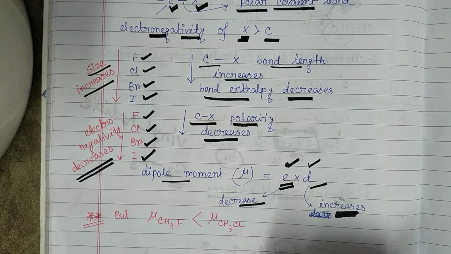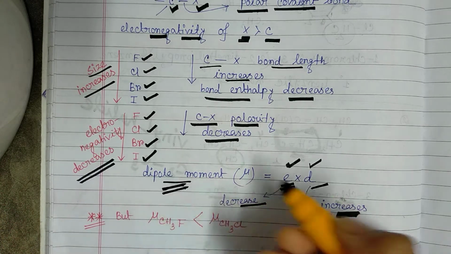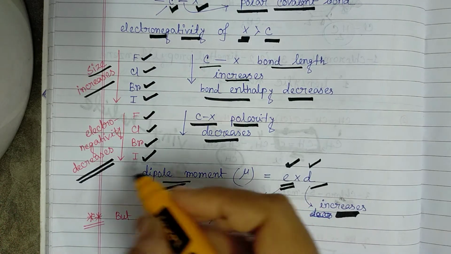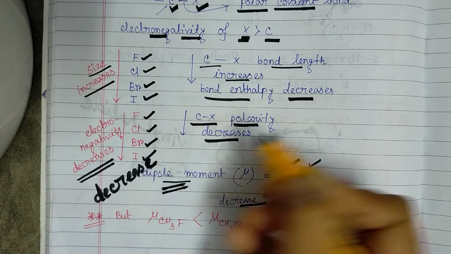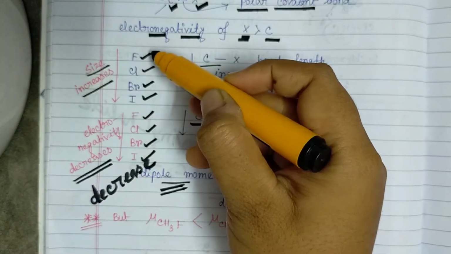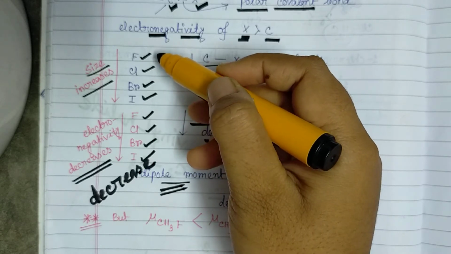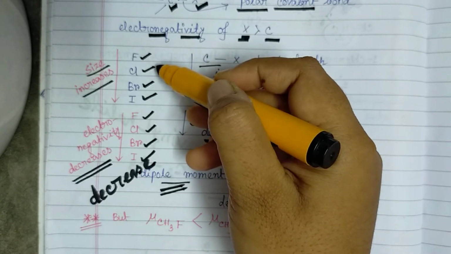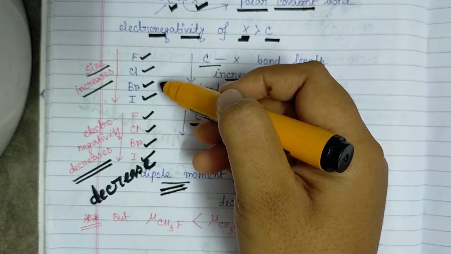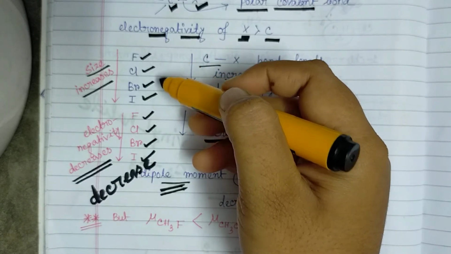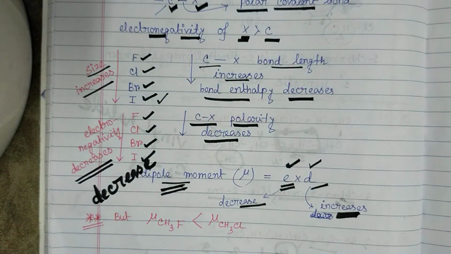So by these two factors we can see that the dipole moment will readily decrease down the group. That means for CH3F, suppose the dipole moment should be more, then it will decrease for CH3Cl, then be even less for CH3Br, and for CH3I this will be the lowest.